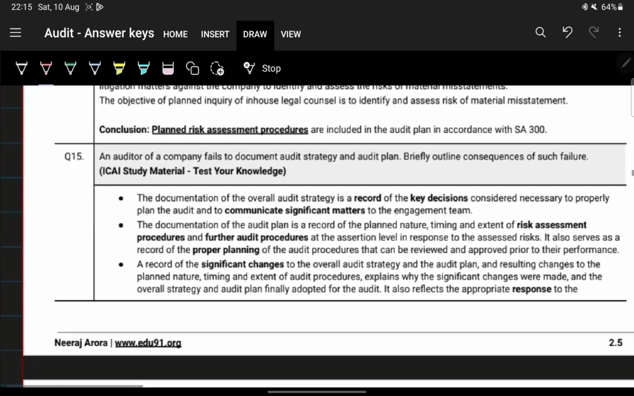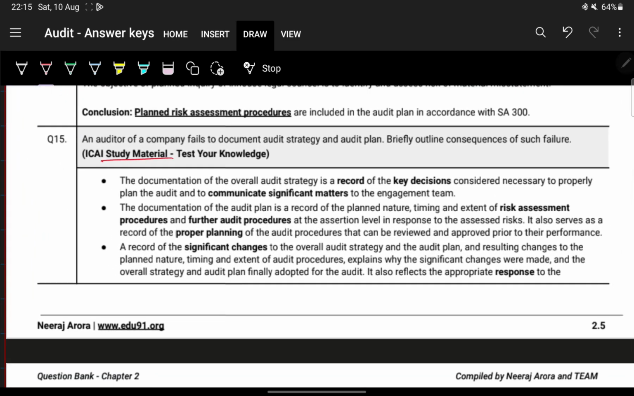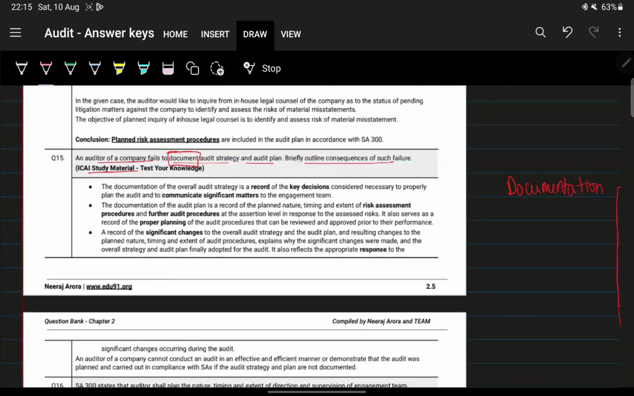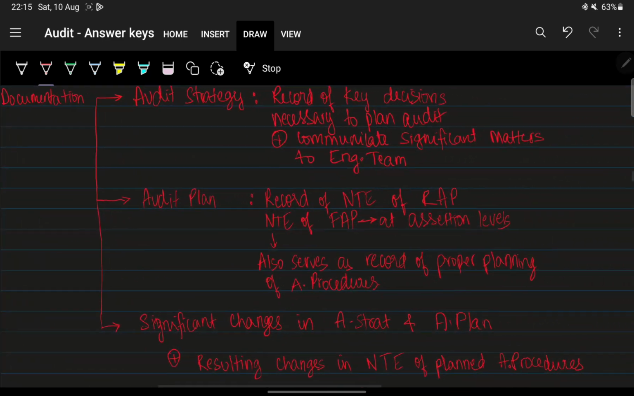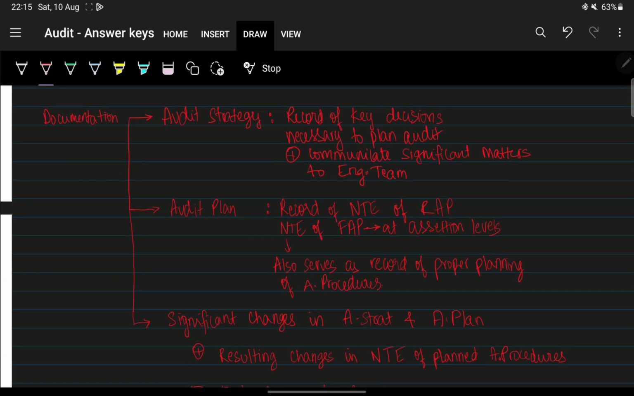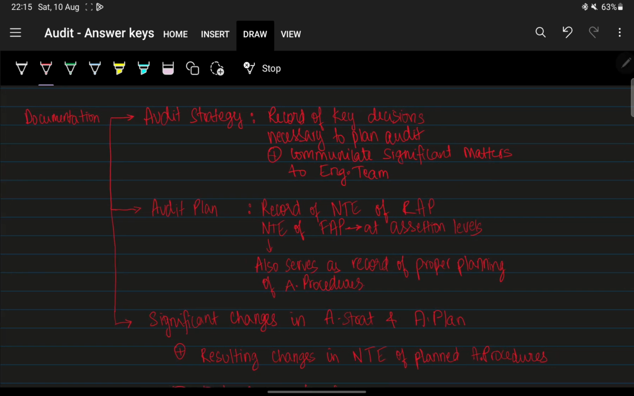The next question is from the ICAI study material. An auditor of the company fails to document the audit strategy and audit plan. Briefly outline the consequences of such failure. So what does documentation do? I think I've written it over here, just to make it easier to understand. What does documentation do when it comes to audit strategy?